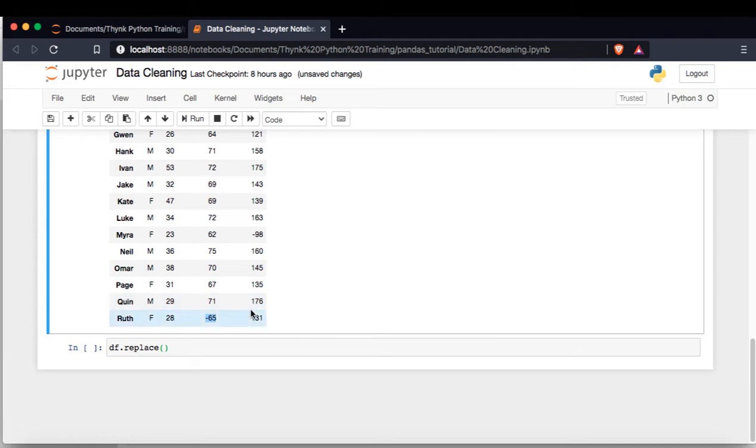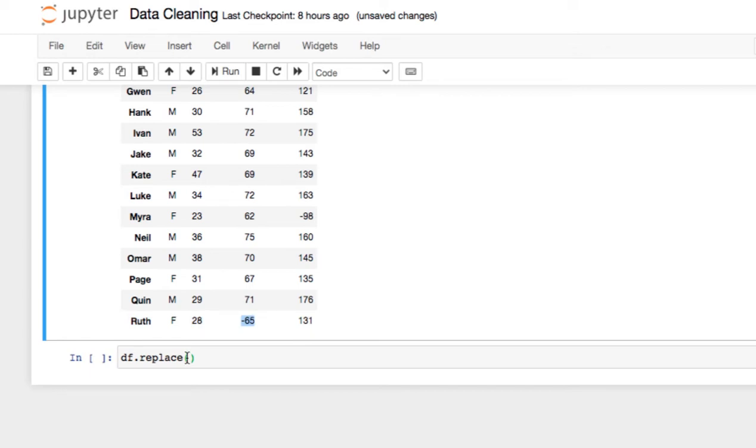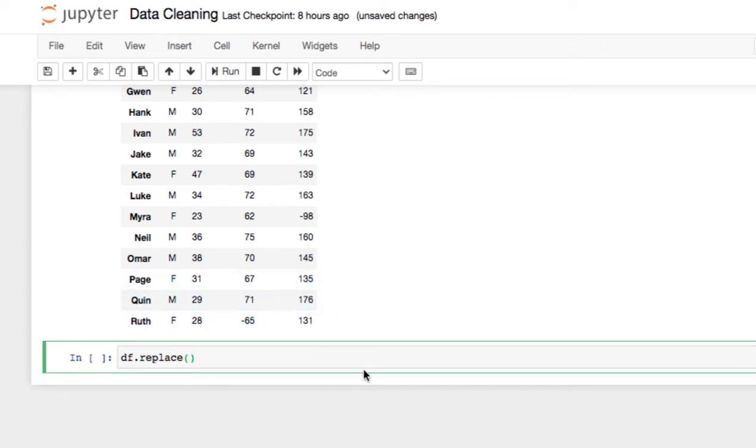Okay, so nan means not a number. So this nan is supported by numpy. So the command for this is now df dot replace. I want to replace this minus 65 by nan value. So I say np dot nan.